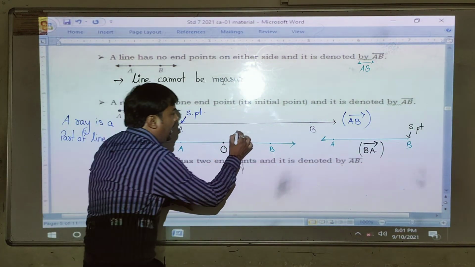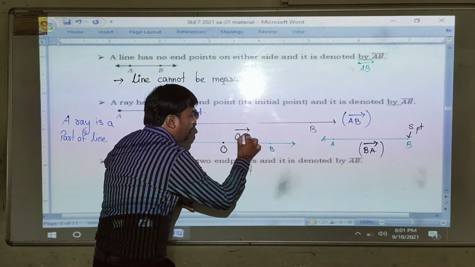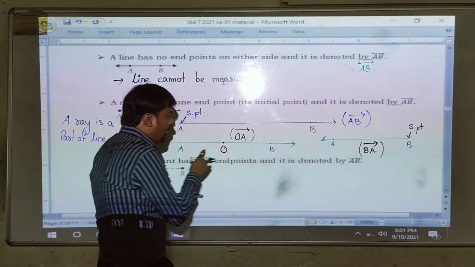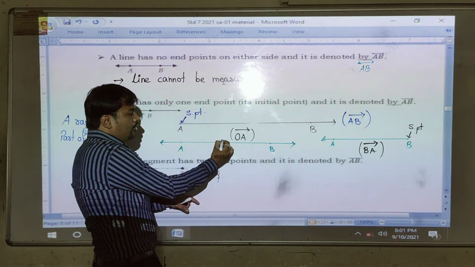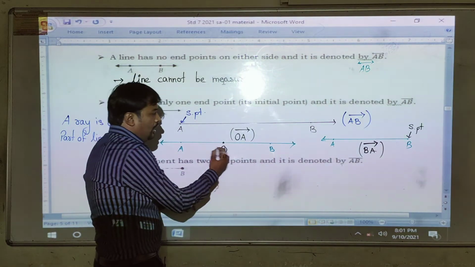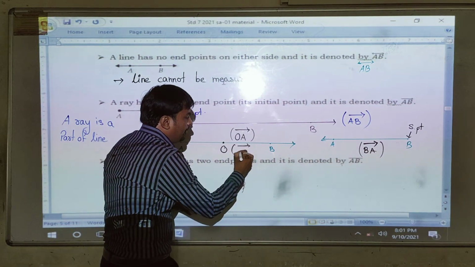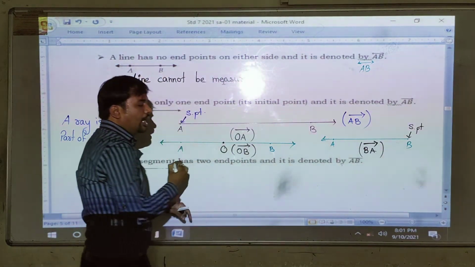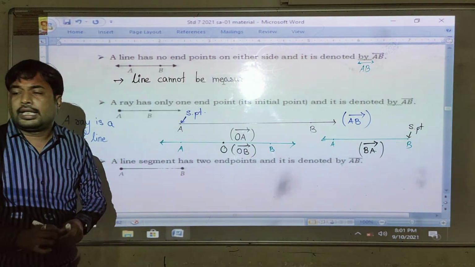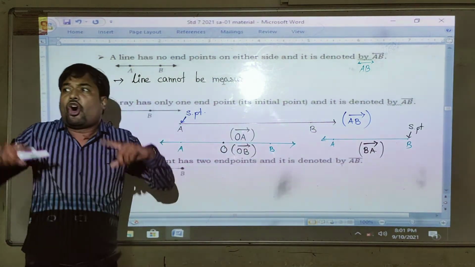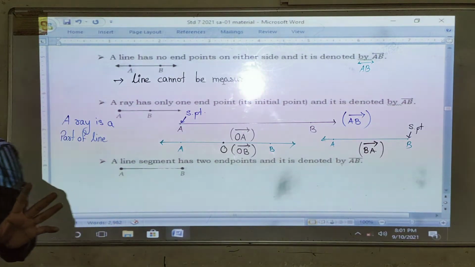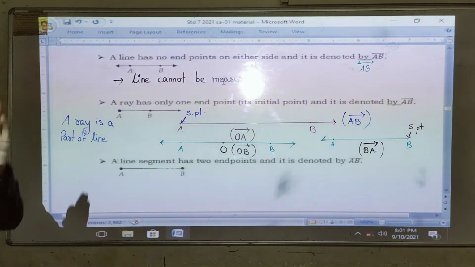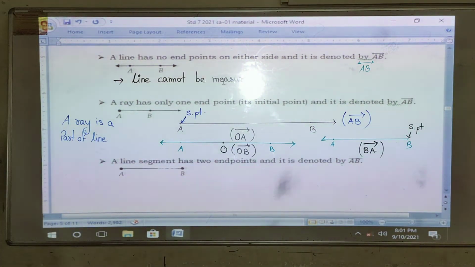The first ray is OA. So O will be the midpoint, and the other is ray OB. So they are considered as opposite rays. It will come in our chapter.